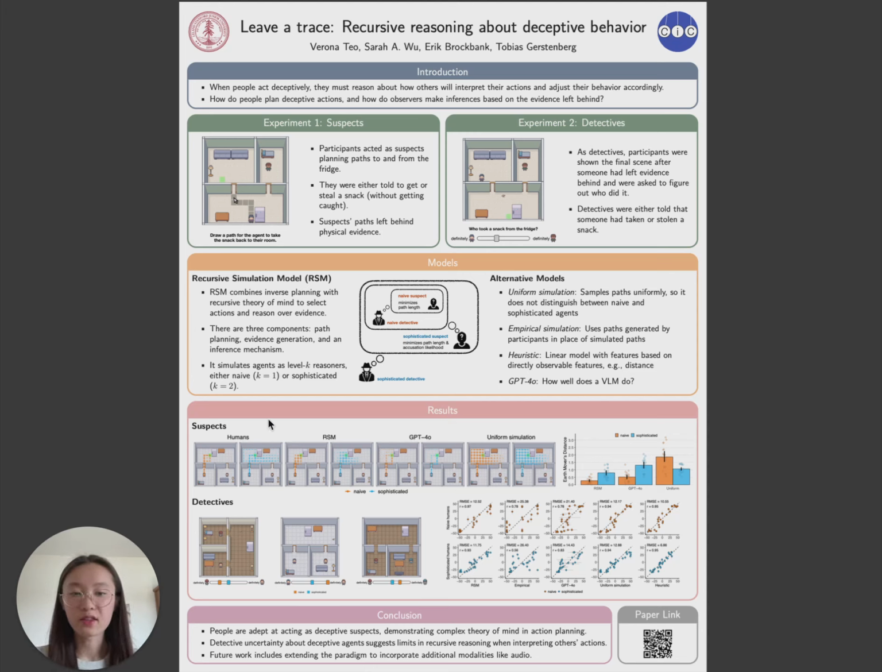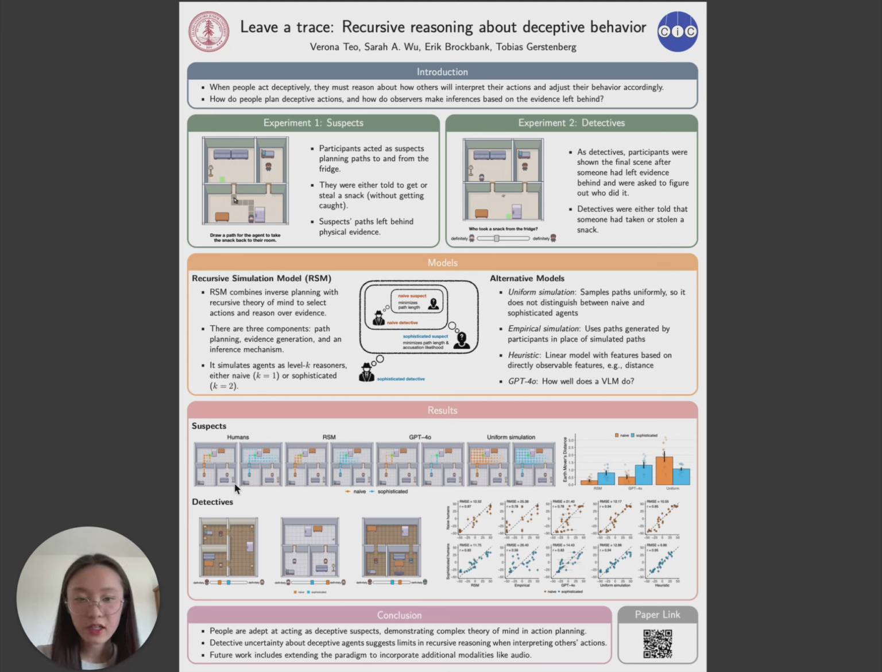So what kinds of paths did suspects take? In experiment 1, we found that participants were pretty skilled at planning deceptive paths. When they were just naive suspects, which we can see on the very left-hand side here, they took very efficient direct paths. But when they were sophisticated suspects trying to steal a snack, they took significantly longer and more roundabout paths on the way back from the fridge.